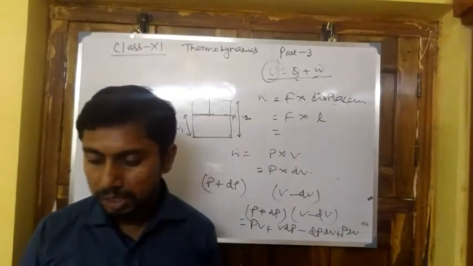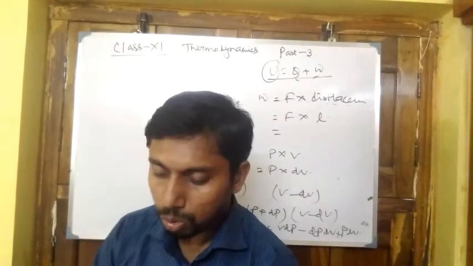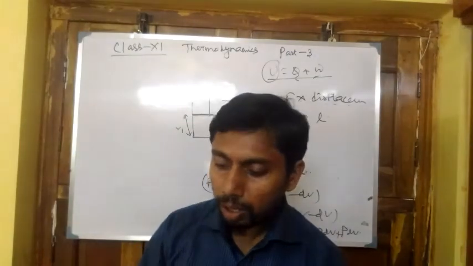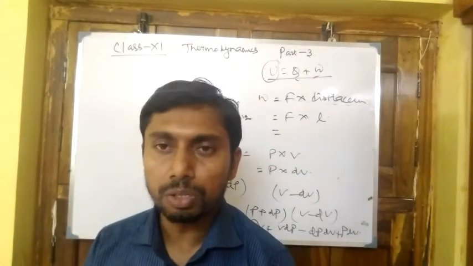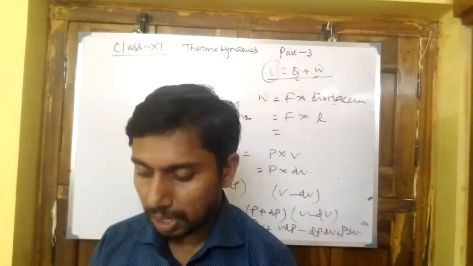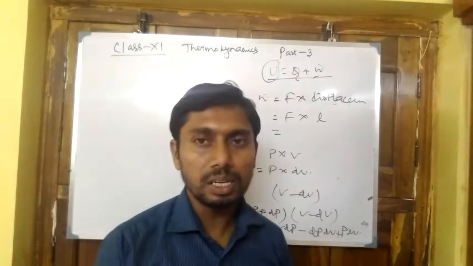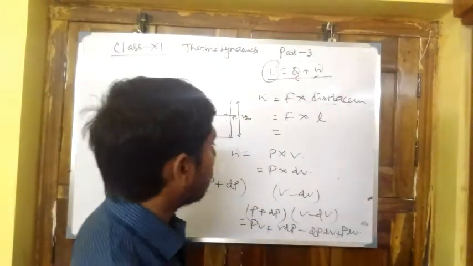Now for getting the work for a reversible process, we should go to the expression. First of all P1 becomes the initial pressure and the decreased pressure is P2 equal to P1 minus dP, and for the same volume, the volume is decreased by a small amount, that is dV. So we know that W equal to P into dV.